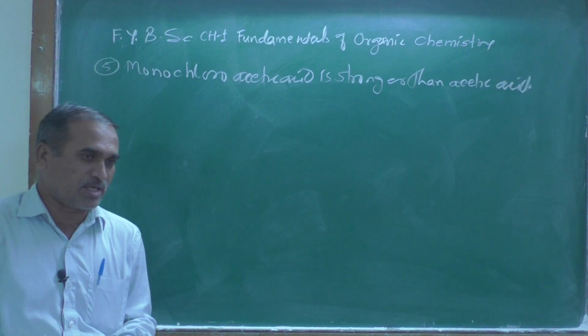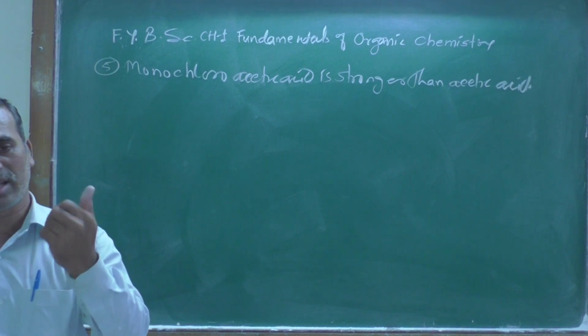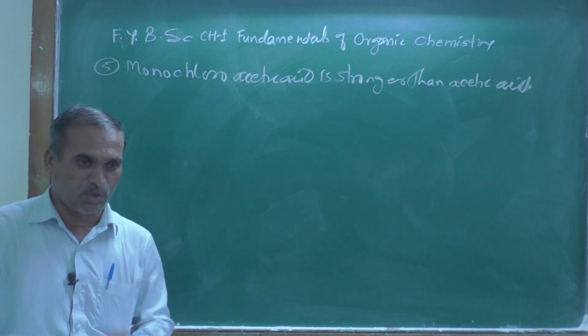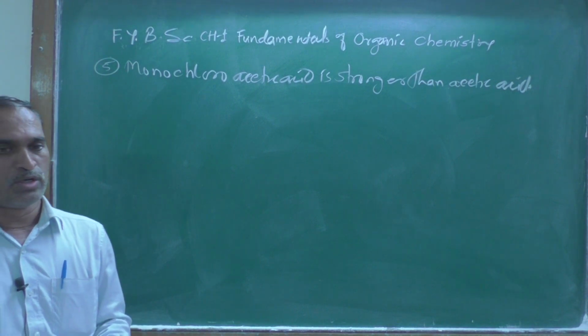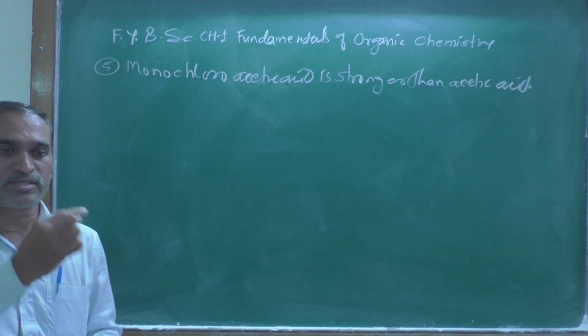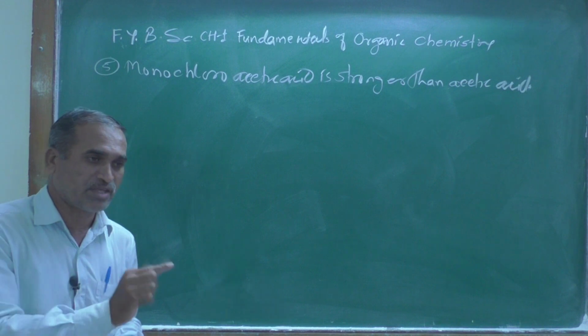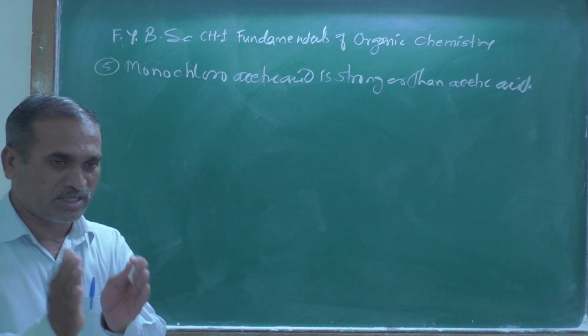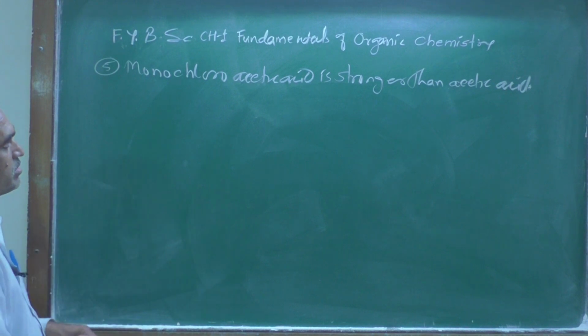In the previous case we learned trichloroacetic acid is stronger than acetic acid, whether trichloro, dichloro, or monochloro. As the number of chlorine atoms increases, the minus I effect increases, and therefore the acidity also increases. That is the main objective of this.